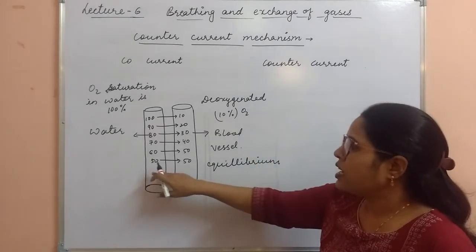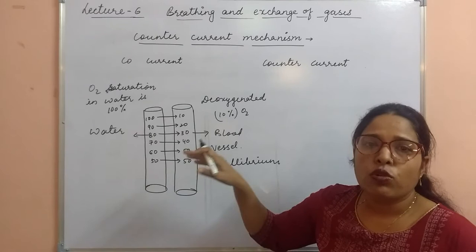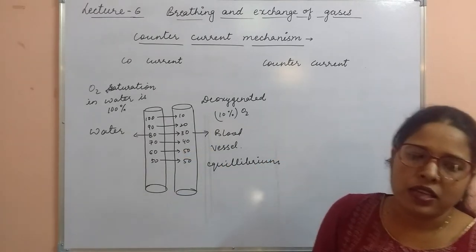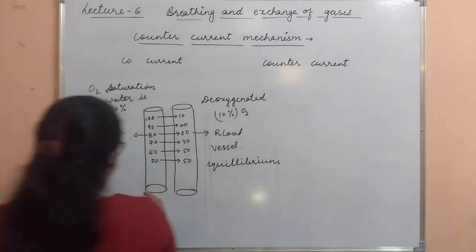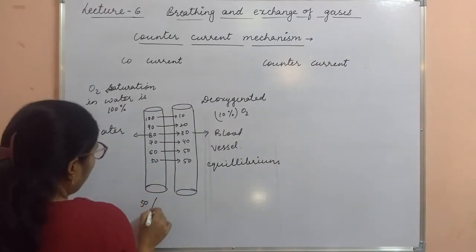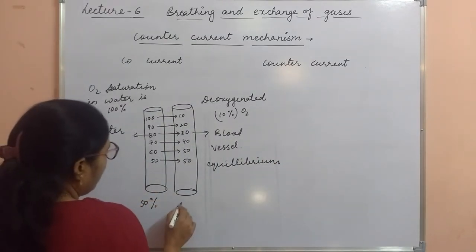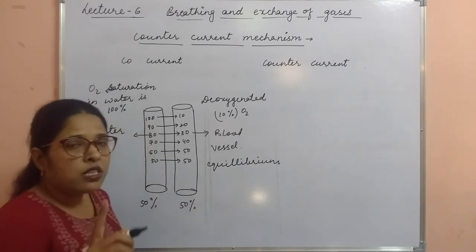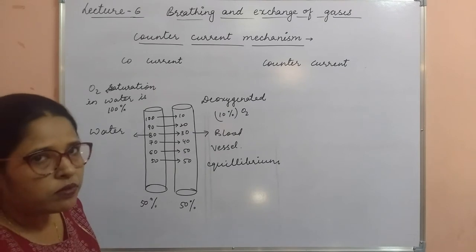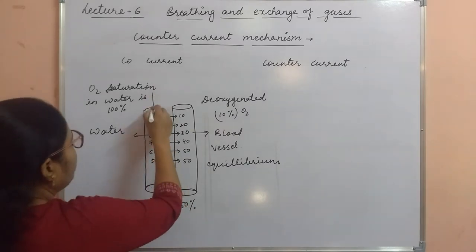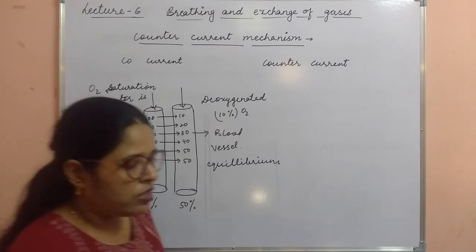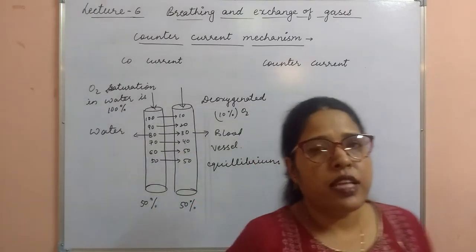When the gaseous concentration becomes 50%, will there be any movement of gases here? No. Okay? So after this, the movement of gases will stop. It means 50% oxygen remains in the water and 50% oxygen in the blood. This is during co-current, when both the liquids are flowing in the same direction. The flow of liquids is in the same direction. Okay?